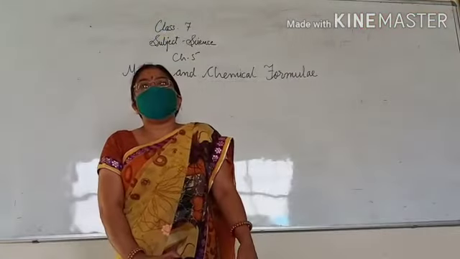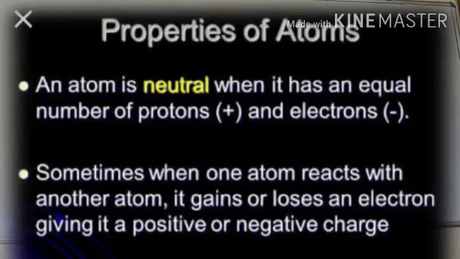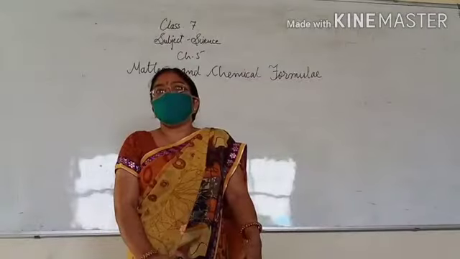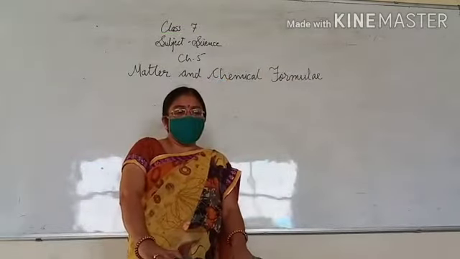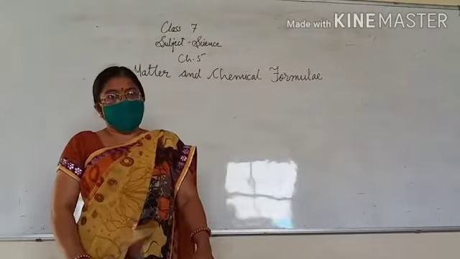Now we will learn about properties of an atom. An atom is the smallest unit that has the characteristic properties of a substance. It cannot be seen by the unaided eye or even with a standard microscope. In solids, atoms are tightly packed, but in liquids they are loosely packed, and in gaseous substances they are very far from each other. Now we will learn about the structure of an atom.